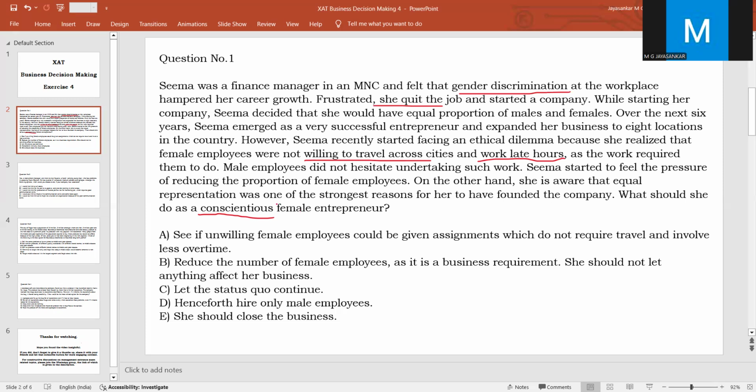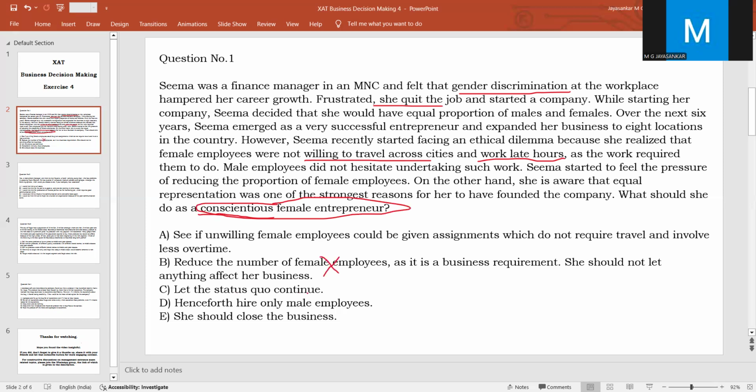We know that she is a very conscientious female entrepreneur, means a person who is very much systematic and diligent in all her activities. Such a person is a conscientious female entrepreneur. A conscientious female entrepreneur will not be resorting to this particular thing because it goes against her ideal. So this is why we cannot use this as an answer.